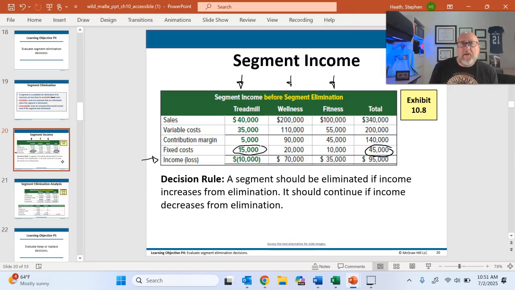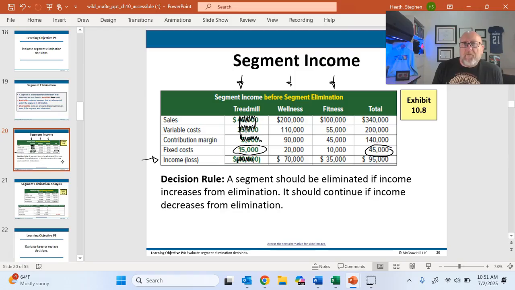Because think about it. If I were to continue to sell treadmills and it was all in the same store, right? If I were to get rid of the treadmills, I'm going to get rid of the revenue. I'm going to get rid of the variable costs. I'm going to get rid of the contribution margin. However, I'm not going to get rid of the fixed costs.